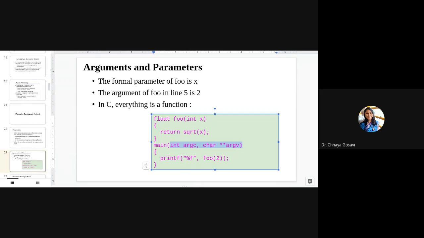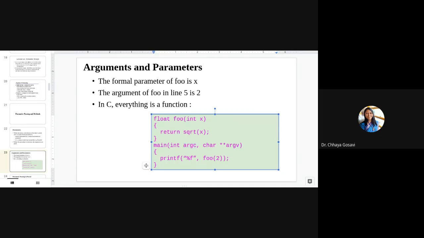In Java, the array automatically tracks its length, the number of strings available in your array. But here we need a separate argument for counting. C stands for count: argument count and argument value. So argc and argv. You can change these names if you want.